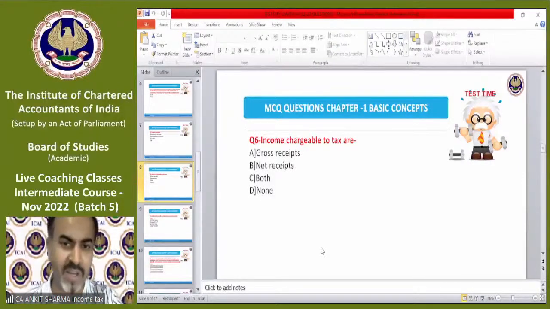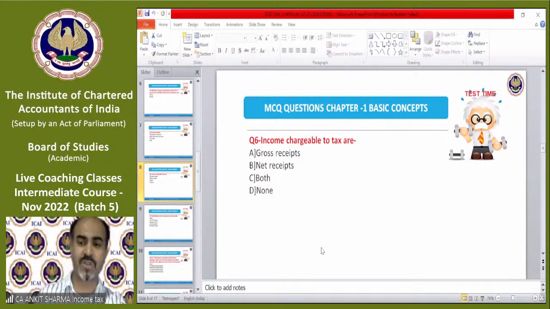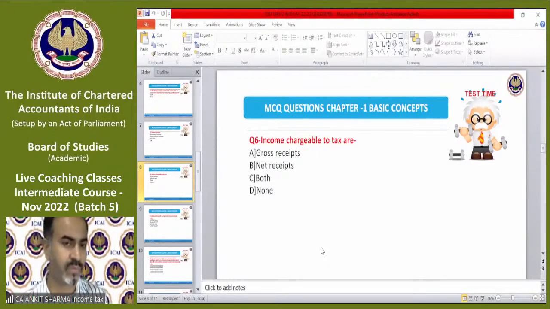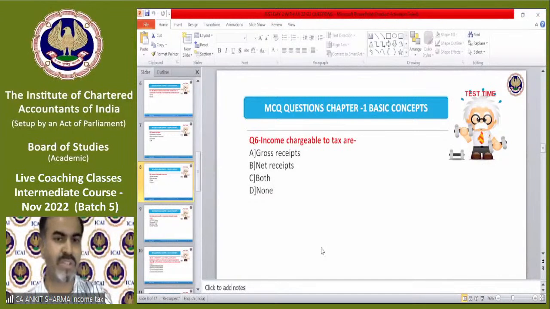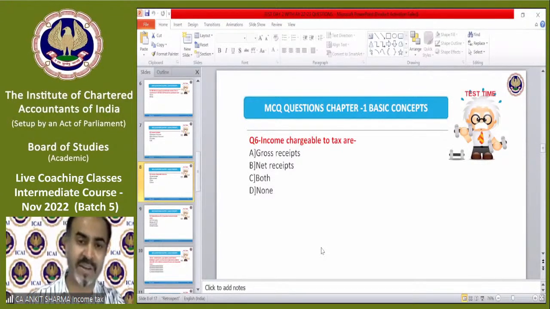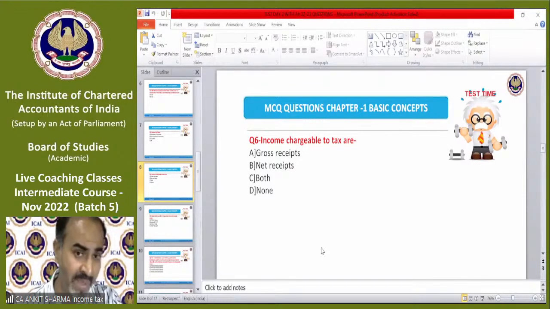Question number 6. Income chargeable to tax is gross receipt, net receipt, both or none. Again, it's a simple question. I believe you can all give me the correct answer. Moving on, the next questions will be numerical based, so please be ready for that. Question number 6, correct answer. It has been written in the provision that the income chargeable to tax is net receipt. The correct option is B, net receipt.